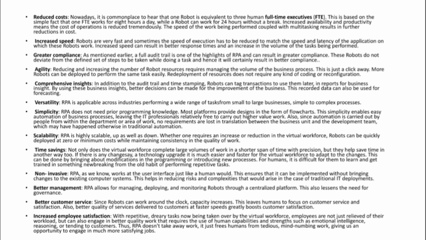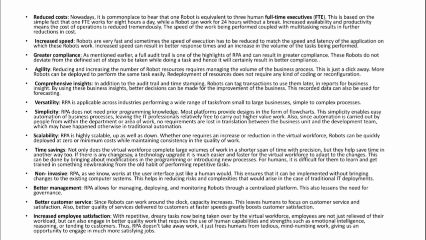Okay. Lastly, increased employee satisfaction. Obviously, because these repetitive, frequent tasks can be automated, right? If the repetitive tasks are automated, your employees can concentrate more on the tasks that are very much needed.